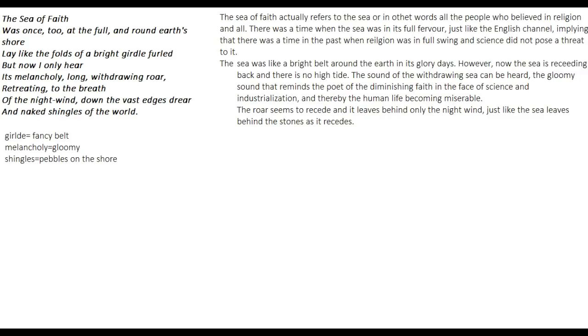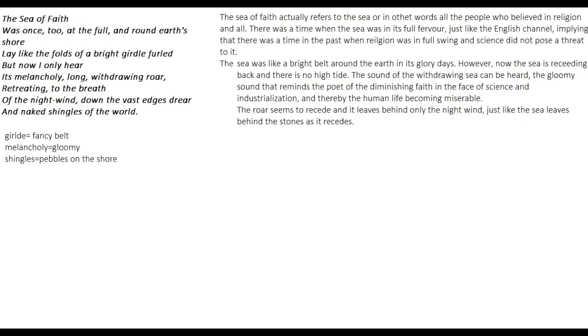So he says that in the past, this sea of faith was surrounding the entire earth. That is, faith was there all over the world in the days of past, not in the present. The present situation is much worse.